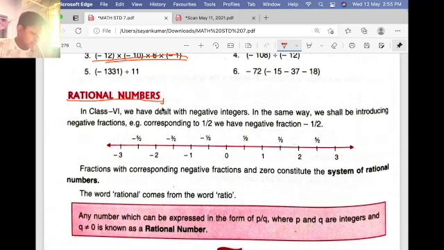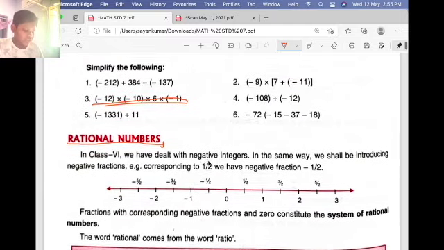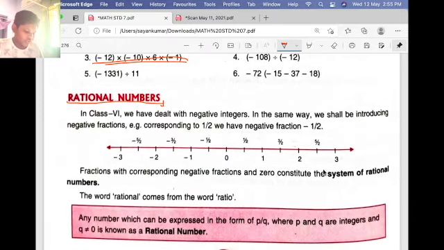In class 6 we dealt with negative integers. So we have learned what negative integers and integers are. In the same way, we shall be introducing negative fractions. Corresponding to 1 by 2, there will be minus 1 by 2. Easy. Now, fractions with corresponding negative fractions and 0 constitute the system of rational numbers.